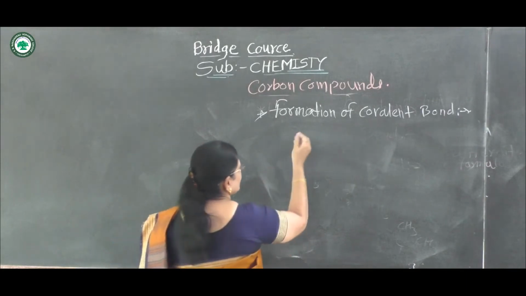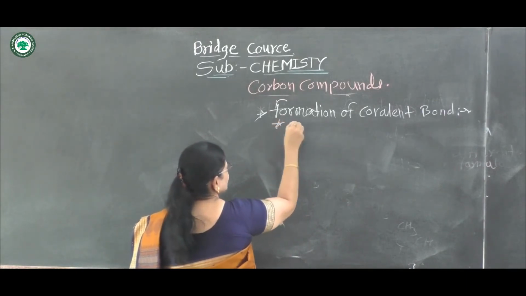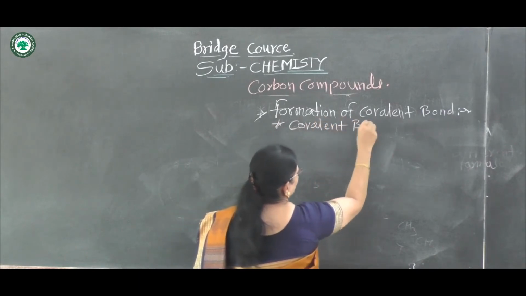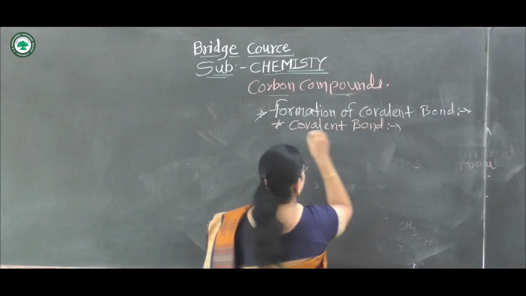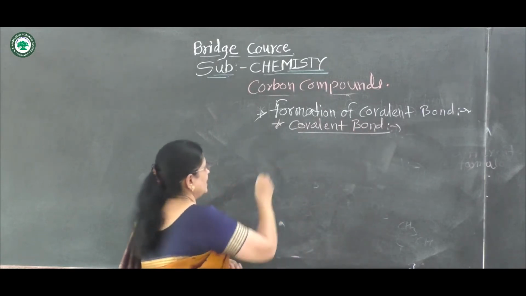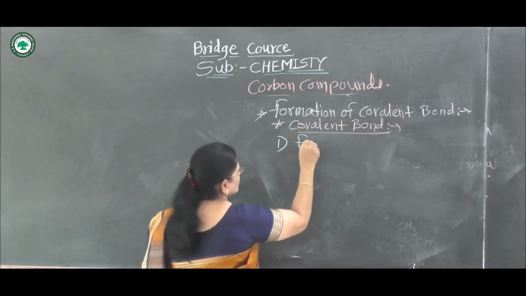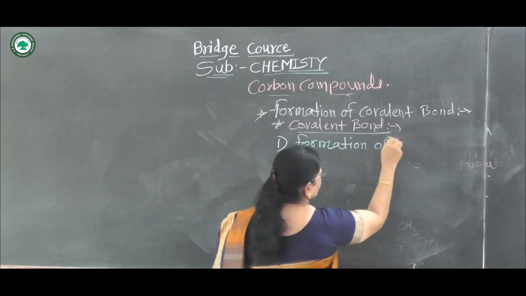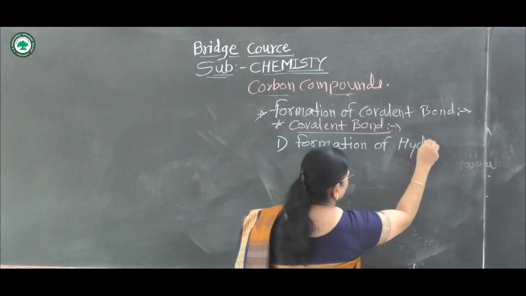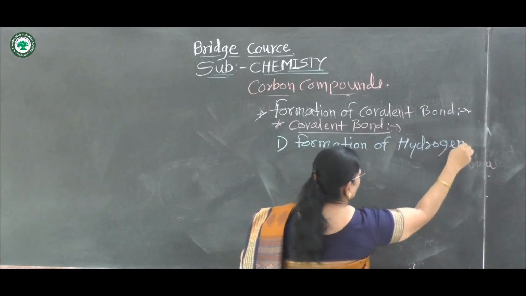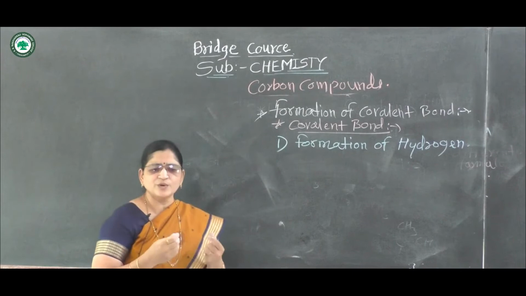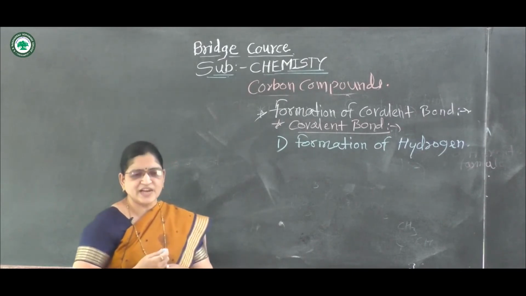The first example is the formation of the hydrogen molecule, between two hydrogen atoms.